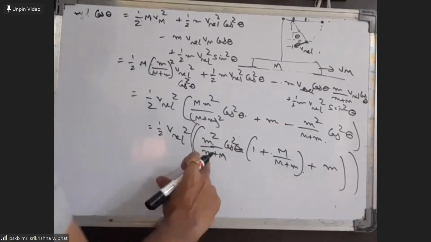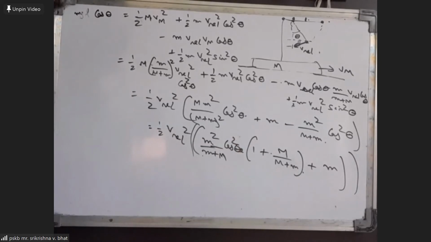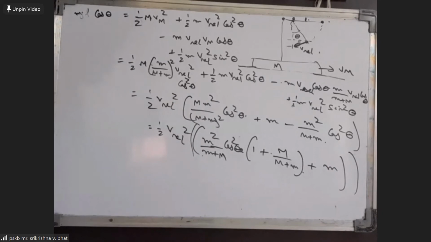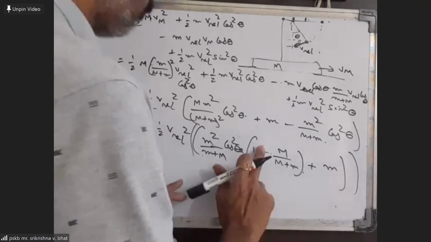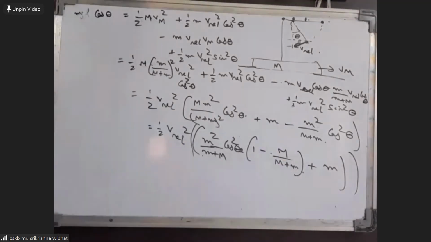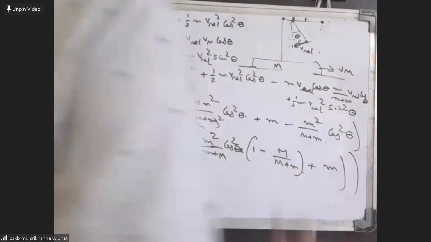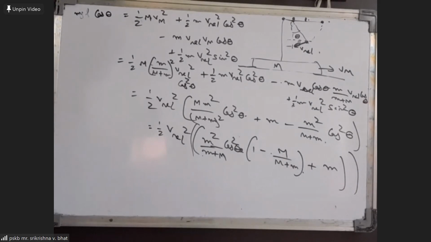So it is m square by (M plus m) into cos square theta into 1 plus m by (M plus m), into half into v relative square. Then minus 1, plus m by M, minus 1. Yes, minus 1. So it comes out to be M plus m minus m by M plus m.